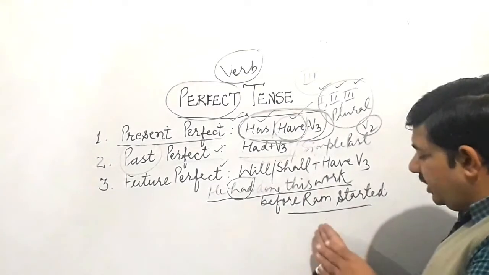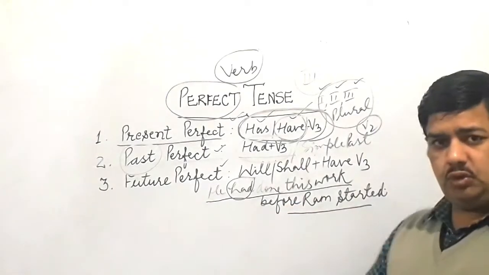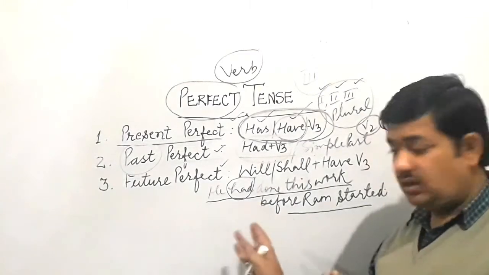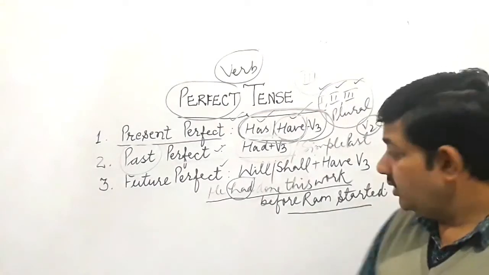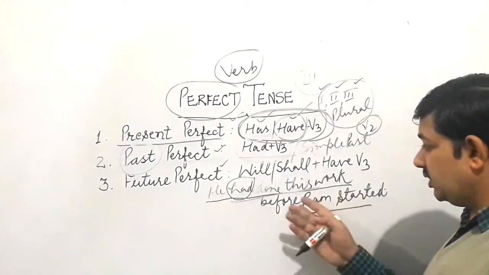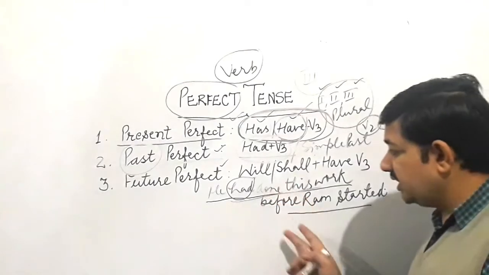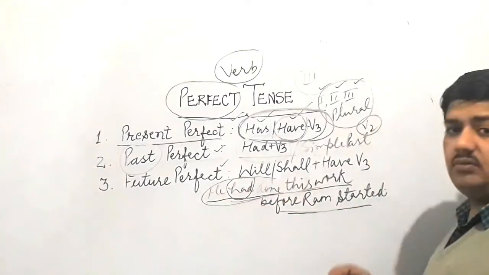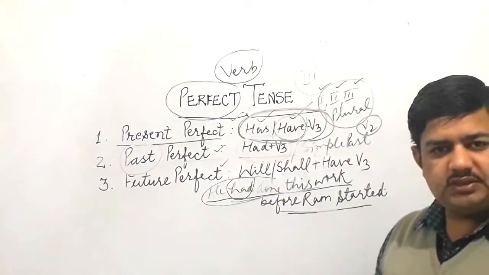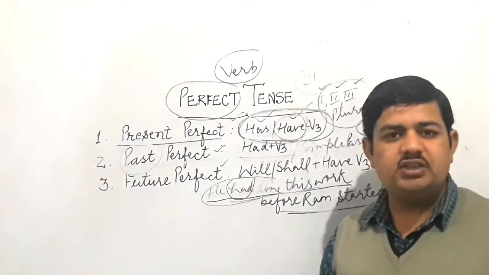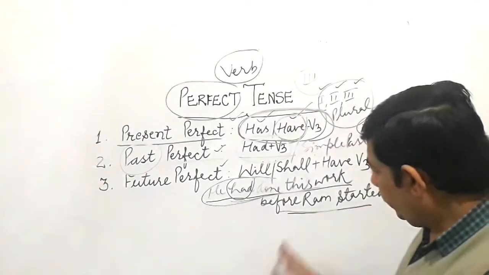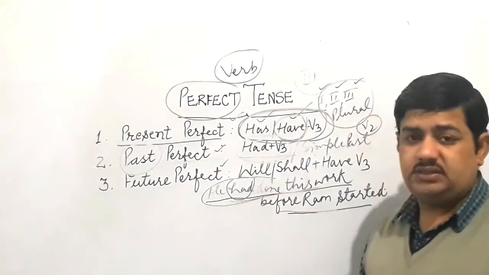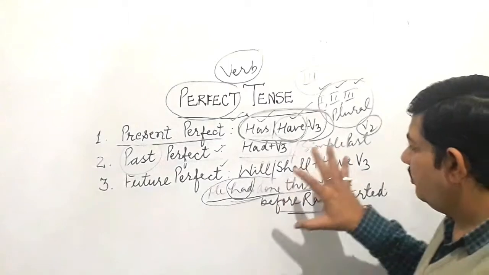You see, from here it looks quite clear that we are talking about two activities, and one activity started after the completion of another activity. Both are past activities, meaning both belong to the past. But one activity is of the distant past and the other is of the recent past. So for the recent past we use simple past, and for the distant past we use past perfect. Clear? So this is how we have to make this difference in present and past. Okay, so this is about past perfect.